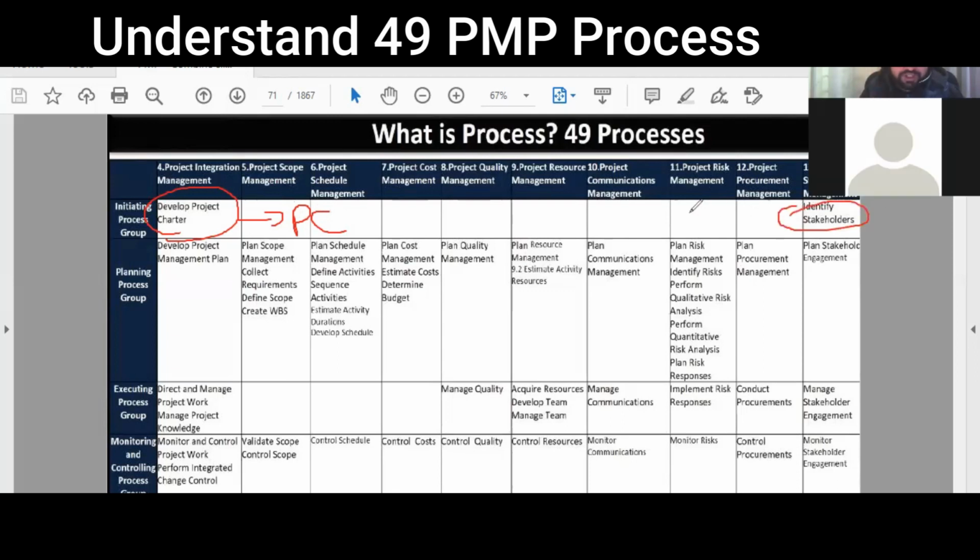Who is a stakeholder? A stakeholder is any person who is affected by the project or who thinks he is affected by the project, or the project can be affected by him. So stakeholders are very important persons. Then we have the stakeholder register.